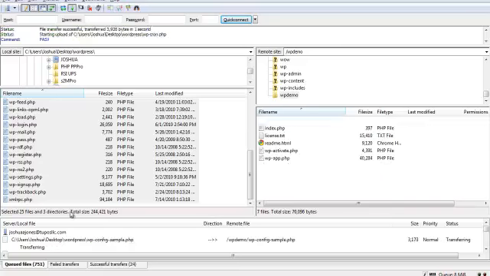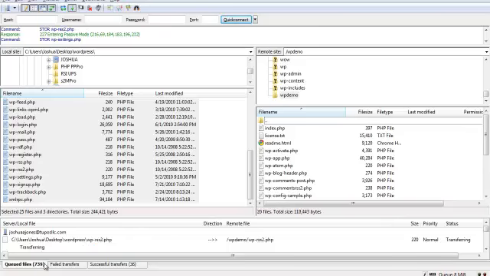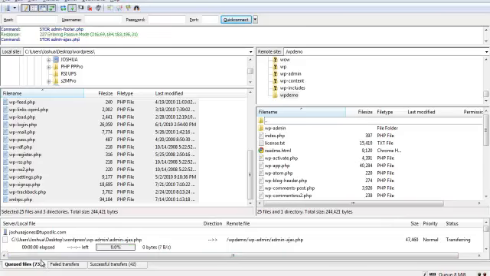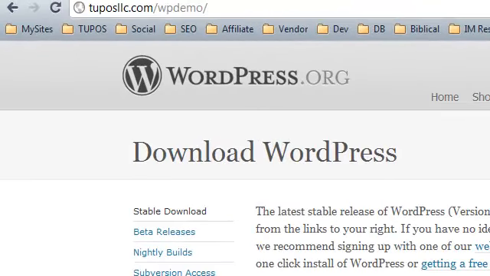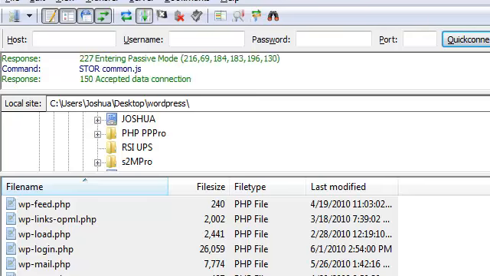Now the process, as you can see down on the bottom left here, is 700, 800, almost 800 files. So it's going to take just a couple of minutes. It doesn't take an extremely long time. That's doing fine. As soon as that completes, that's when I'm going to hit enter. So up until this point, I've just prepared to access it while it's busy transferring all the files over.